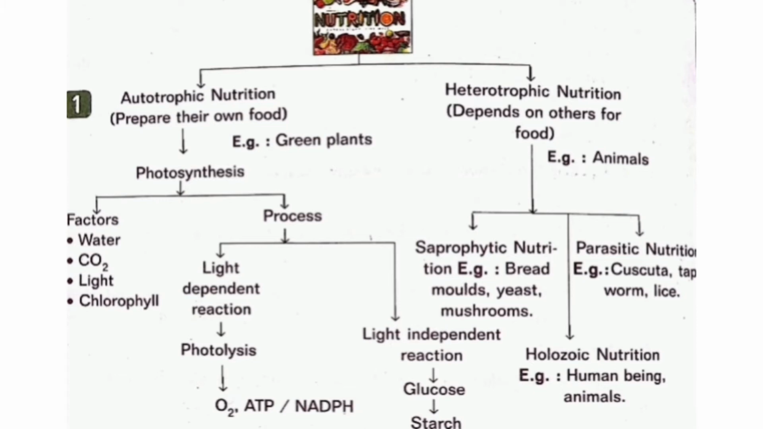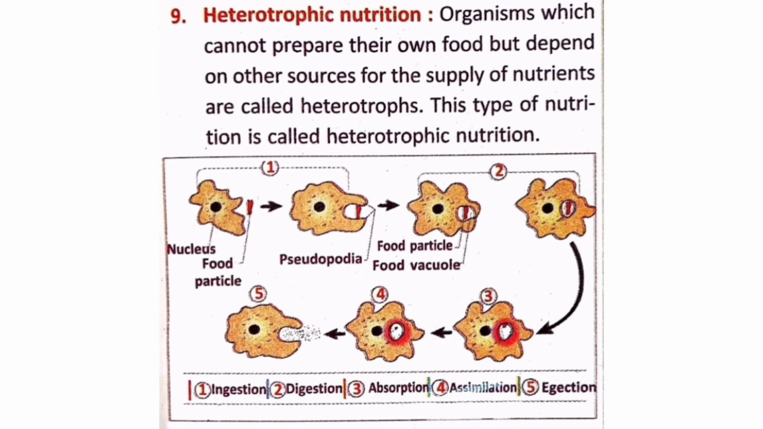It doesn't need light. Now let us see the definition of heterotrophic nutrition. Organisms which cannot prepare their own food and depend on other sources for the supply of nutrients are called heterotrophs. This type of nutrition is called heterotrophic nutrition.